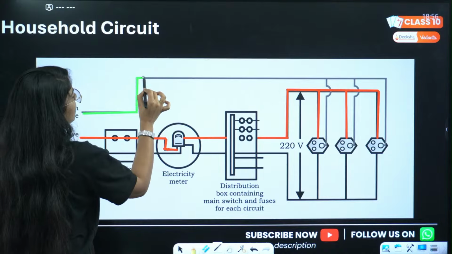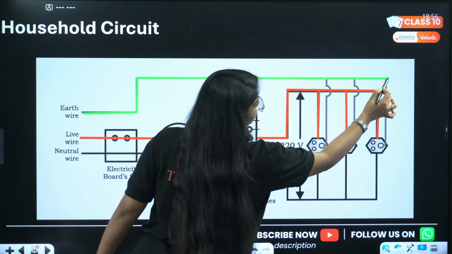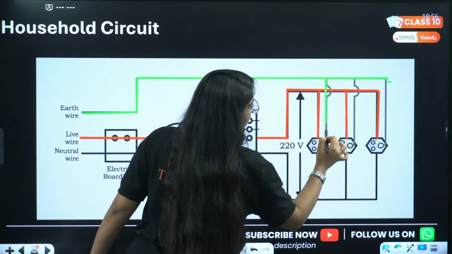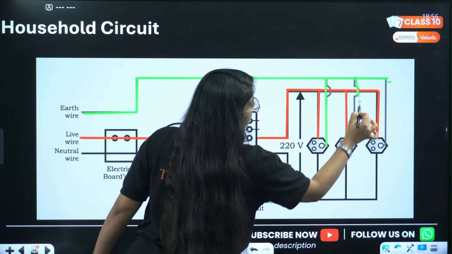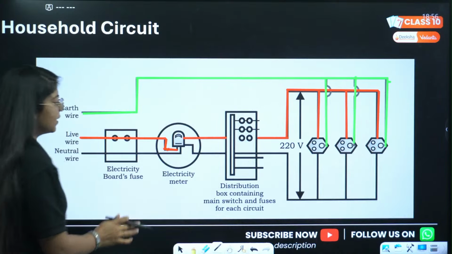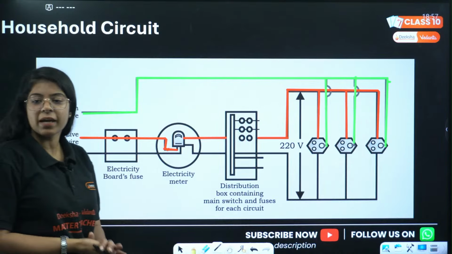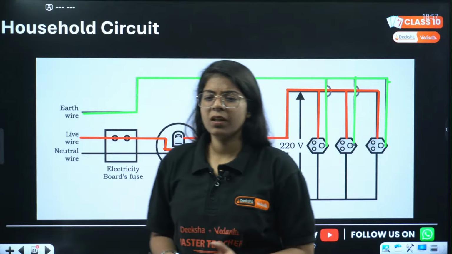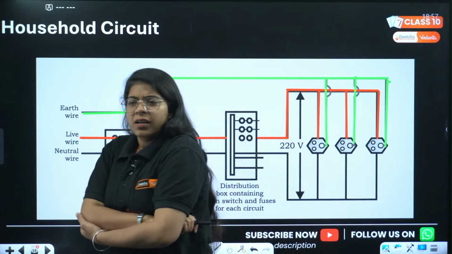Understood now, everyone? And this is also an earth wire, this is also an earth wire. And the other one is the black wire. Okay?